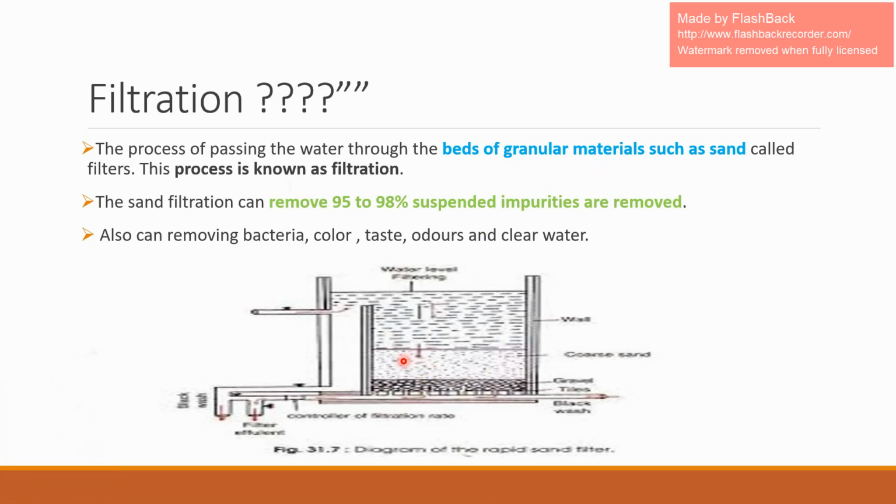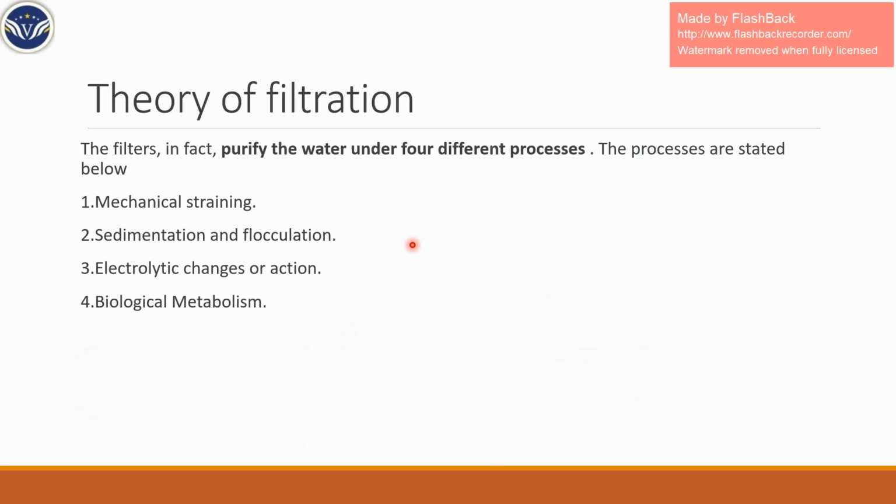The sand filter can remove up to 95 to 98% of impurities which are present in water. It can also remove bacteria, color, taste, and odor, and it clears up the water itself. This type of filtration also comes under what you can call a low cost filtration process. So this is all about filtration. Next we are going to see the theory of filtration.